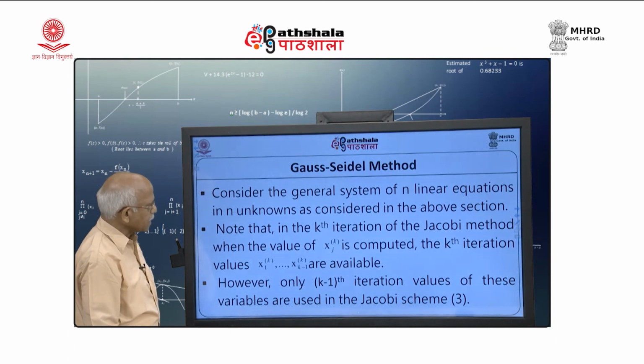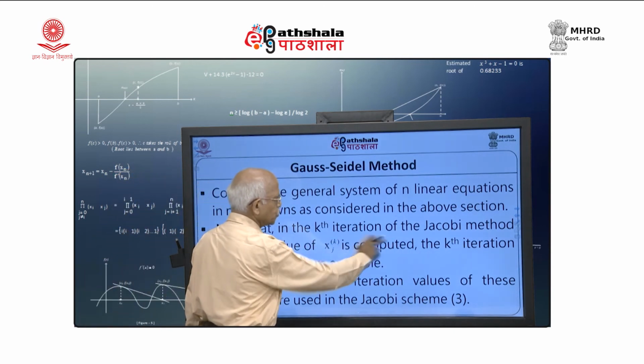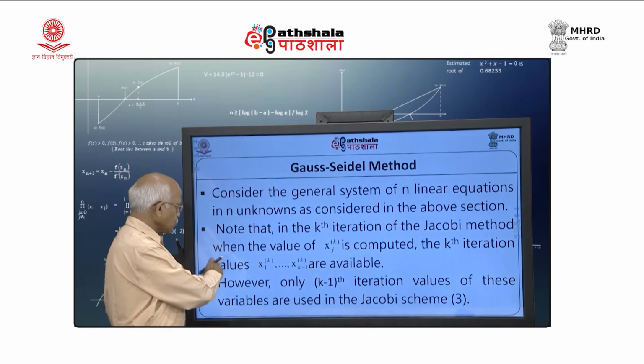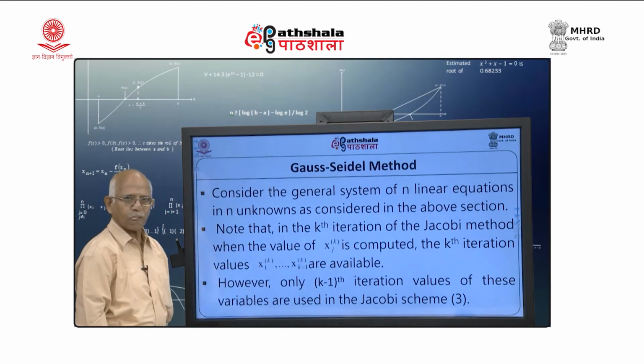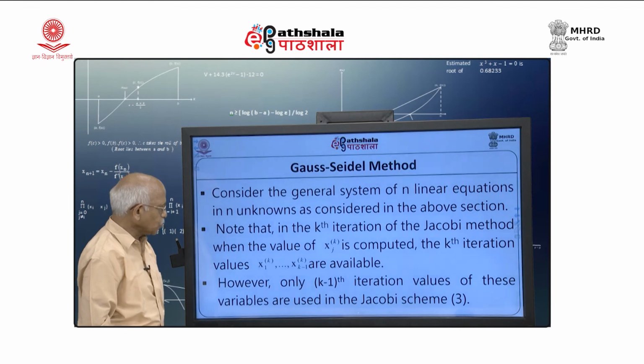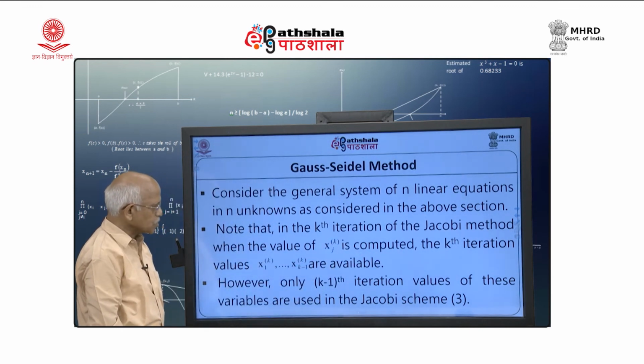Note that in the kth iteration of the Jacobi method, when the value of x j k is computed, the kth iteration values of x 1 k up to x j minus 1 k are available. However, only the k minus 1 iteration values of these variables are used in the Jacobi scheme.